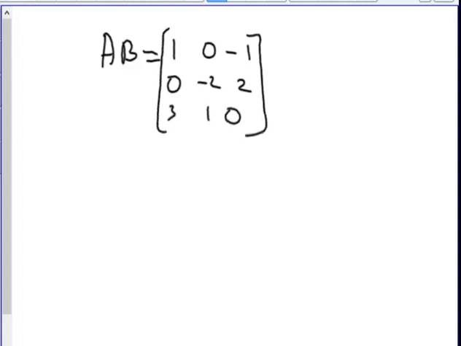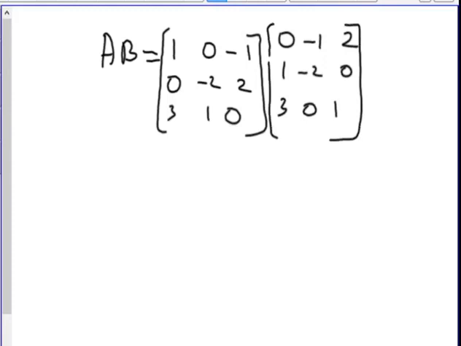And B we will take as 0, minus 1, 2, 1, minus 2, 0, 3, 0, 1. Now we will multiply these two matrices. Both are 3 by 3 matrices.